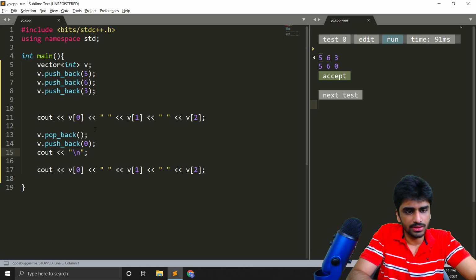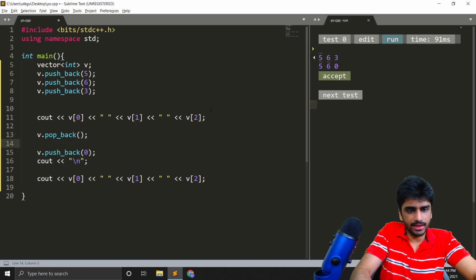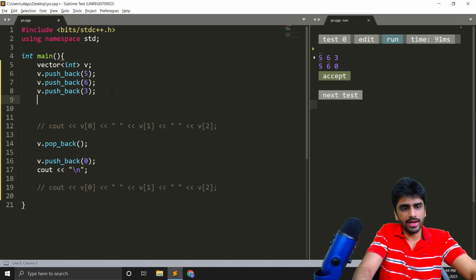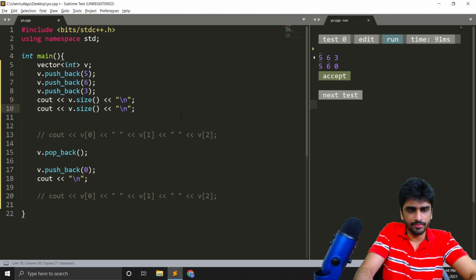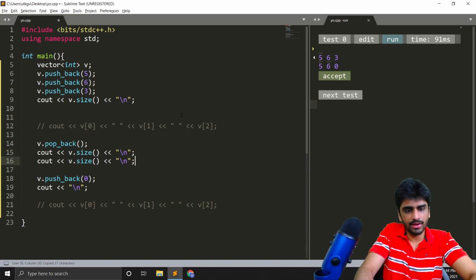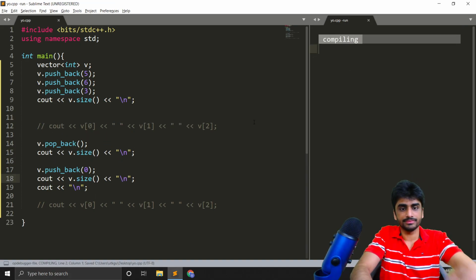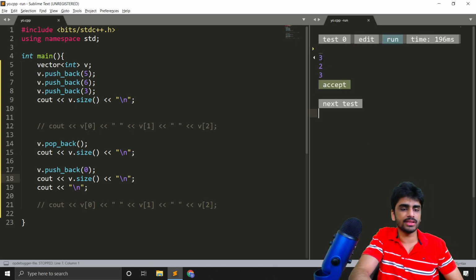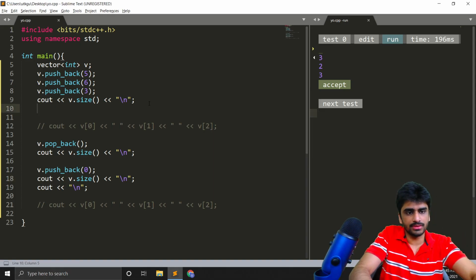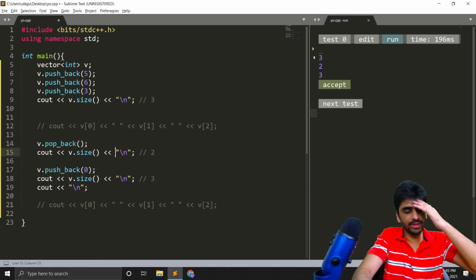So I can show you the size of the vector. If I print, let's comment these out now because these are not required for now. If I print the size of the vector here, that is v.size, it will be 3. And if I print it here, it will be 2. And if I print it here, it will be 3 again. So the expected output here is, sorry, 3, 2, 3. Yeah. Here we have 3 elements, here we have 2 elements, and here we have again 3 elements because we removed an element here.